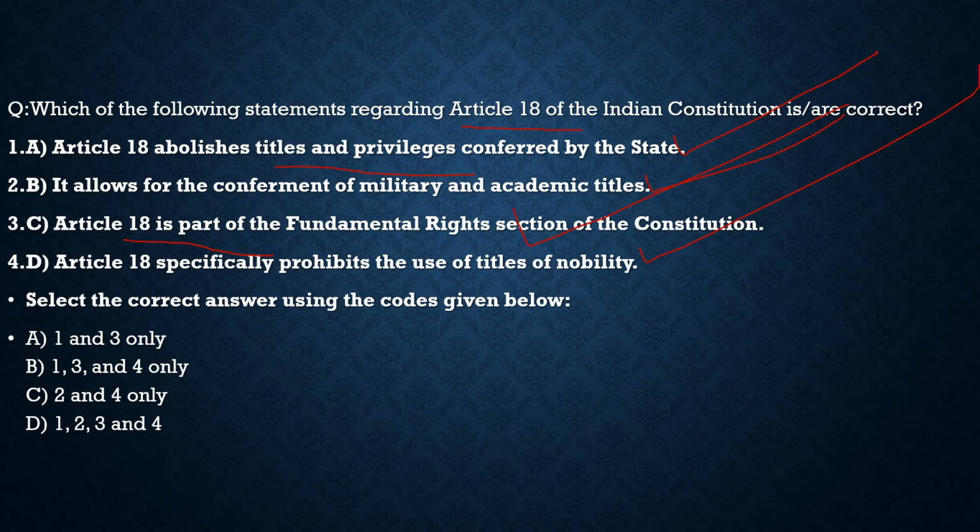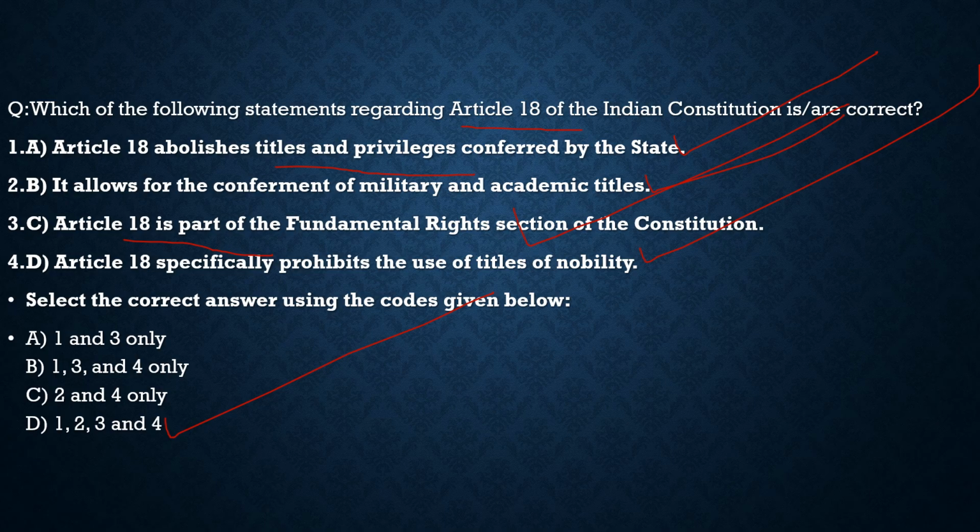Also, there is an exception with respect to military and academic titles. You can use these titles which are given by the military and the academic institutions. For example, if you achieve a doctorate degree from some medical college, you can use Dr. so-and-so before your name. So this statement is also correct. With respect to this question, the correct statements are 1, 2, 3 and 4, and the correct code would be option D.